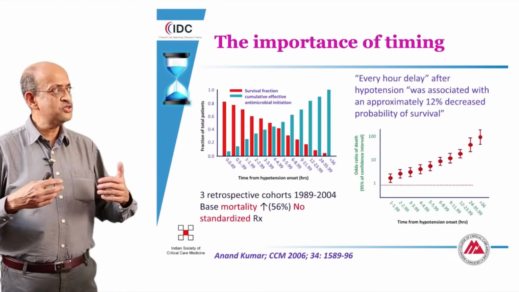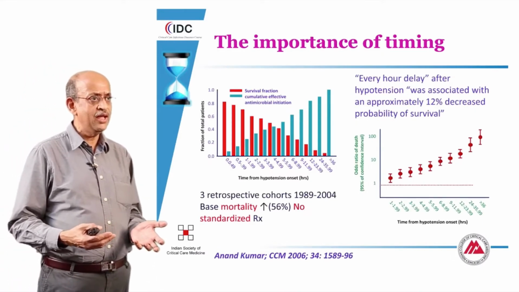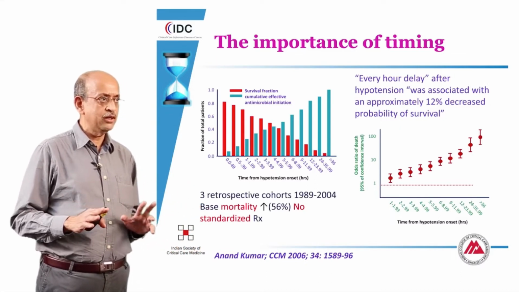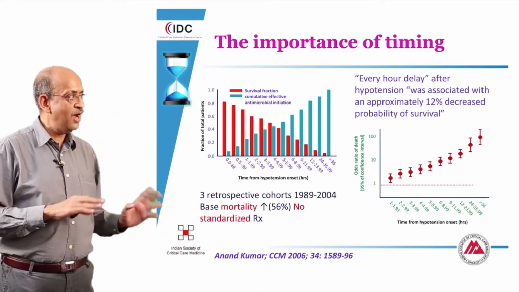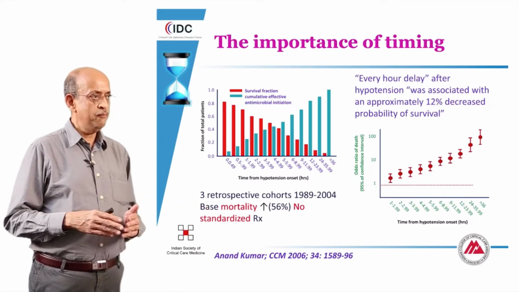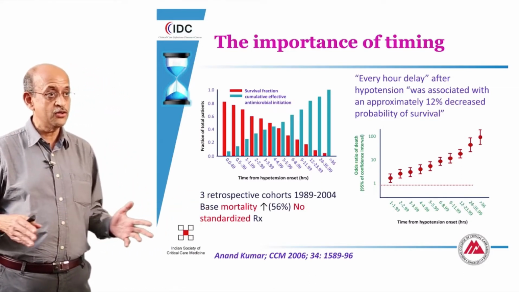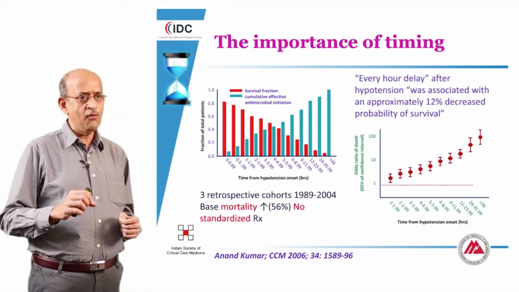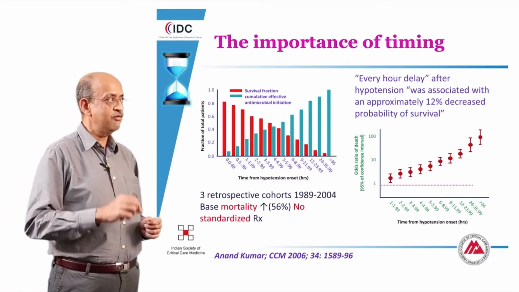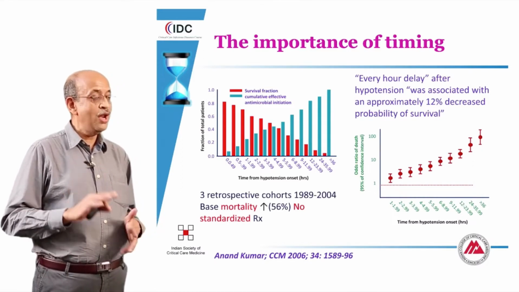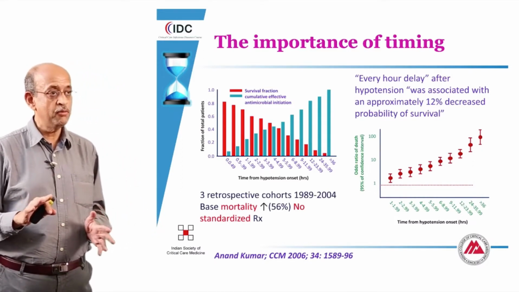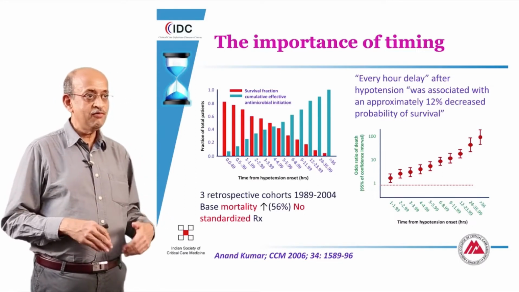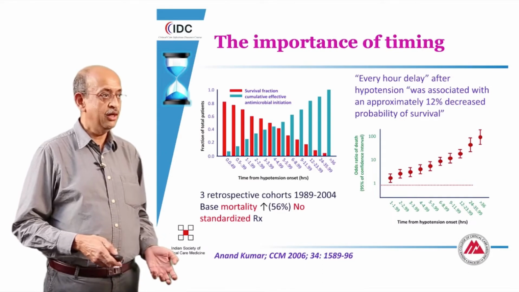This is substantially supported by large retrospective cohorts. The two very classical cohorts that we talk about is the one by Anand Kumar, reported in a period of time between 1989 and 2004. And what he showed very clearly is that every hour of delay after the development of hypotension was associated with a 12% reduction in the probability of survival. This kind of relationship very clearly implies that we need to get the antibiotic in early.